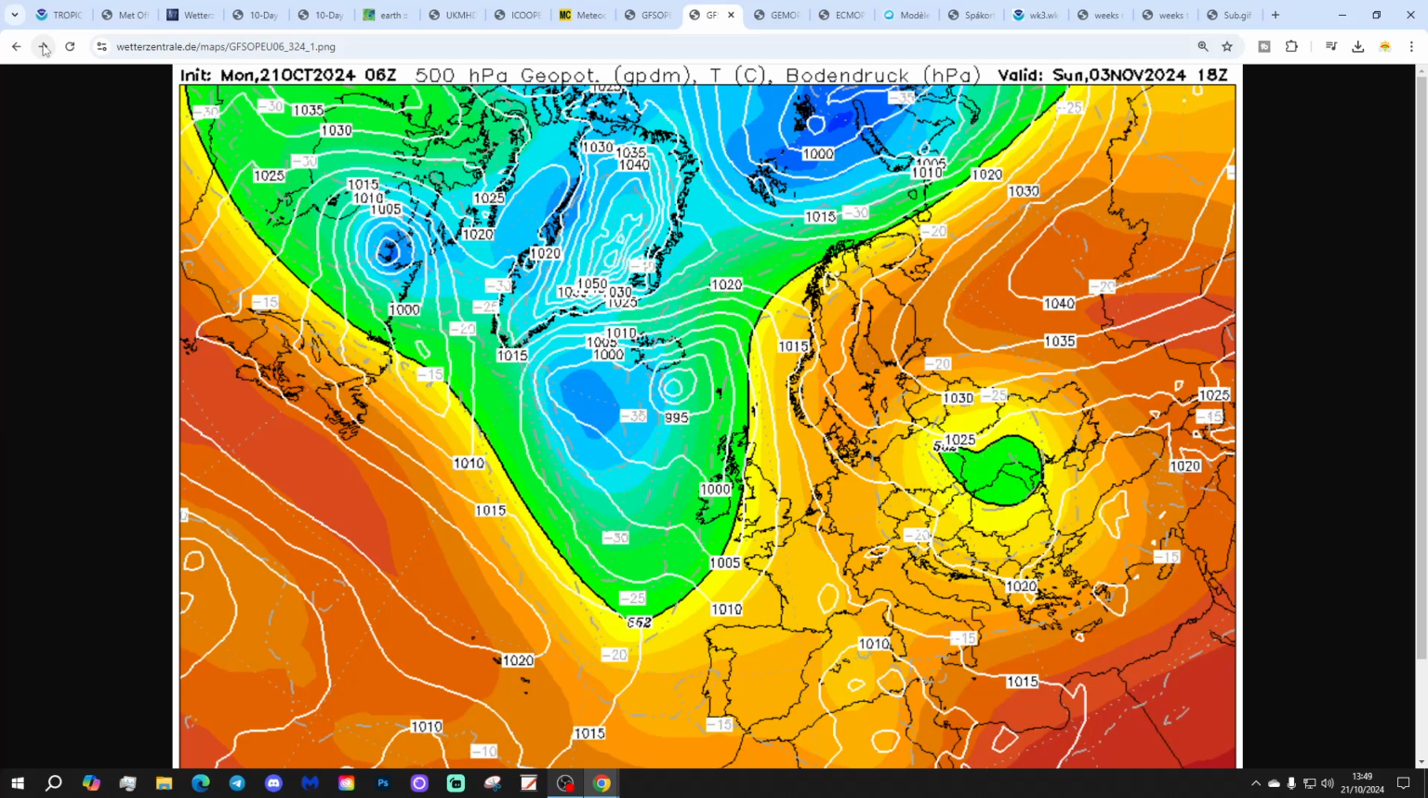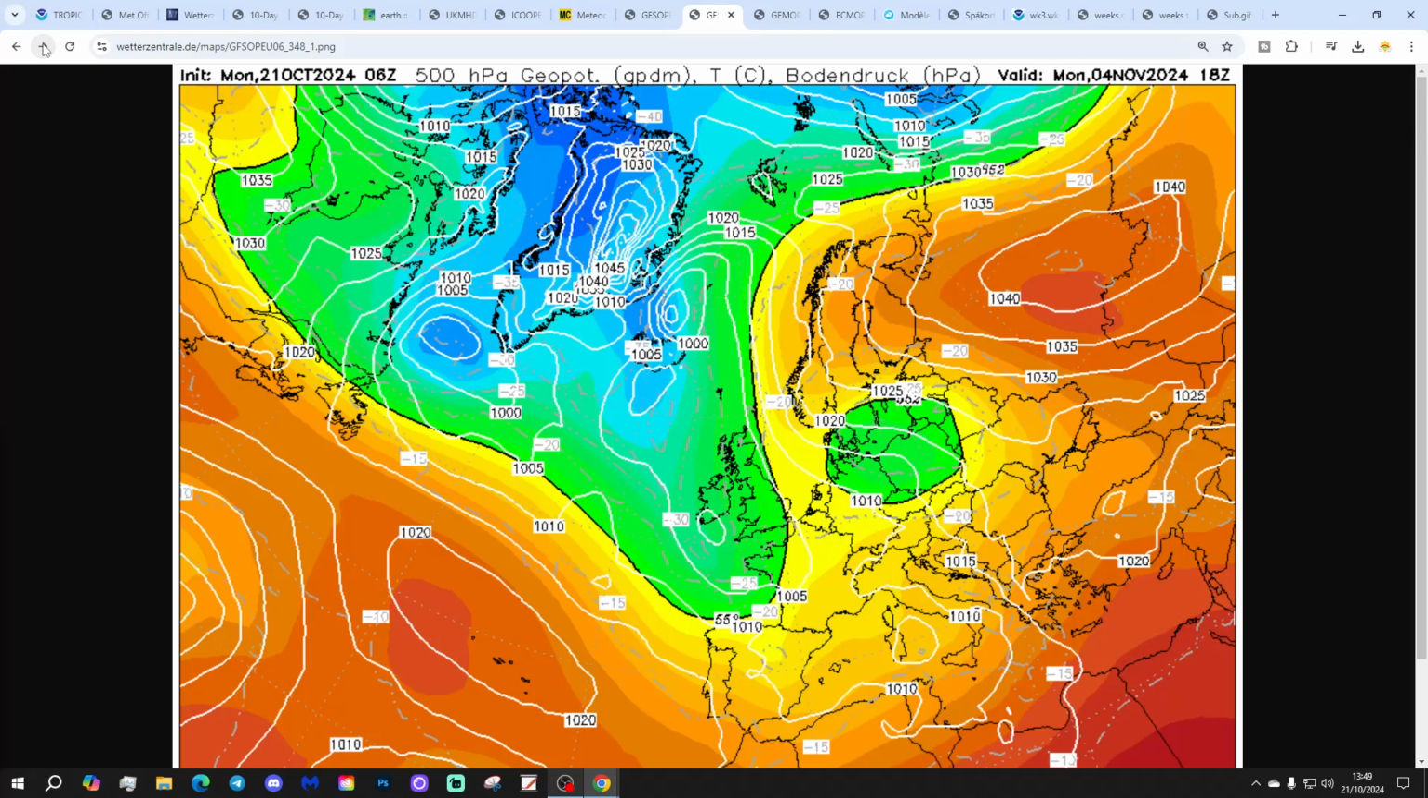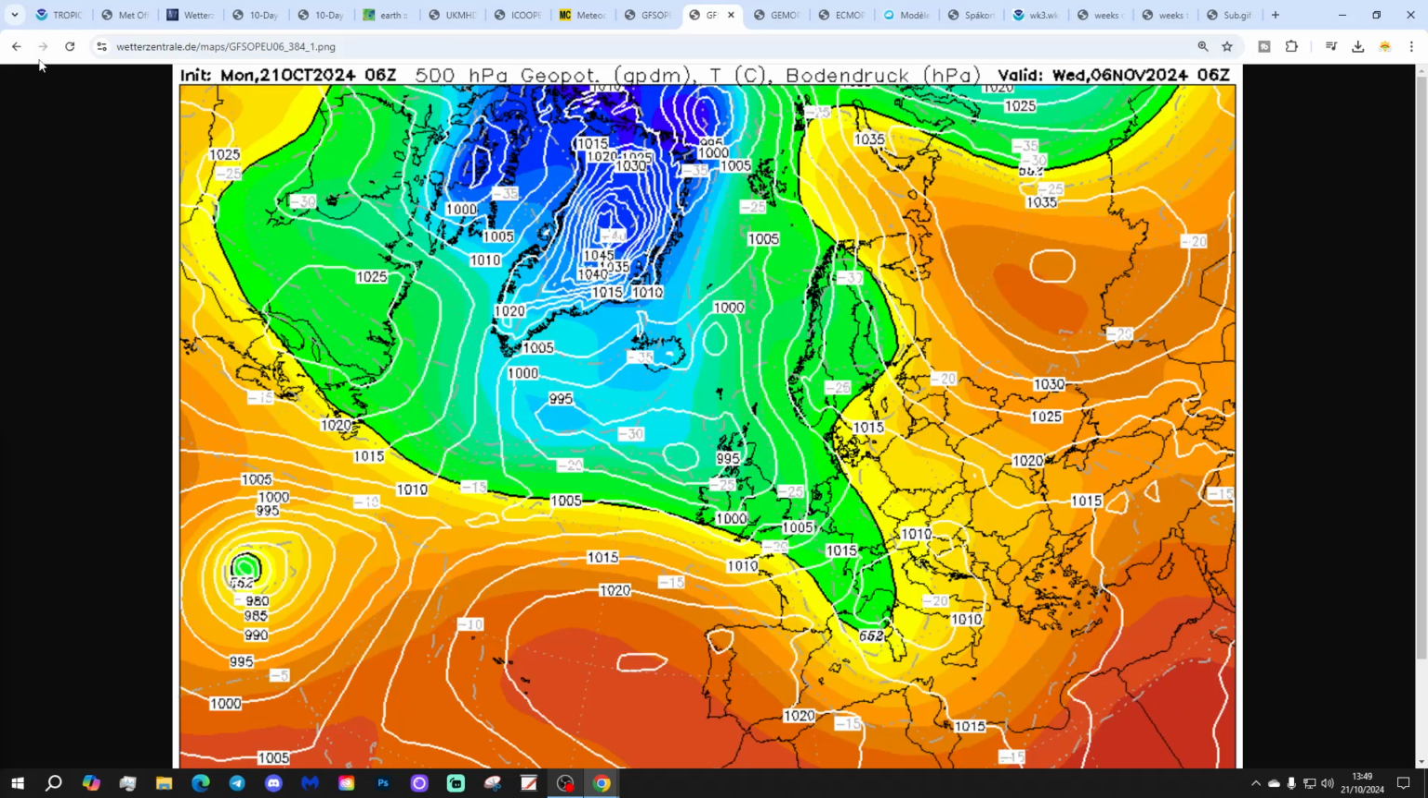And then through the first week of November, no Scandinavian high on this GFS run. We just keep these troughs of low pressure coming in off the Atlantic. So much more unsettled through the first week of November with the GFS 6Z compared to the midnight run.